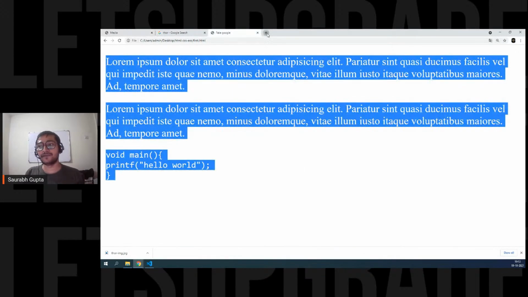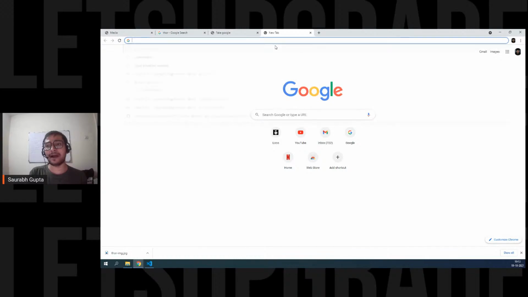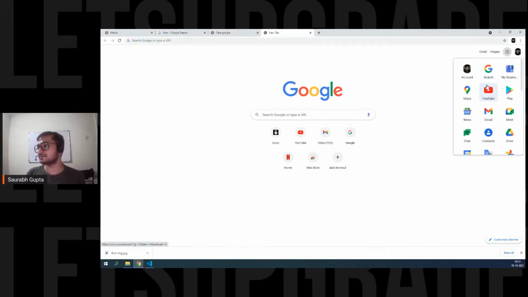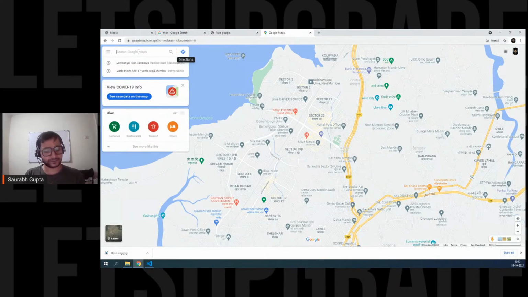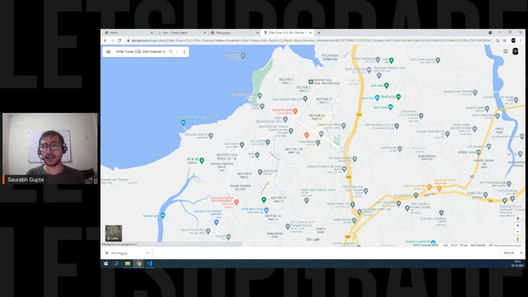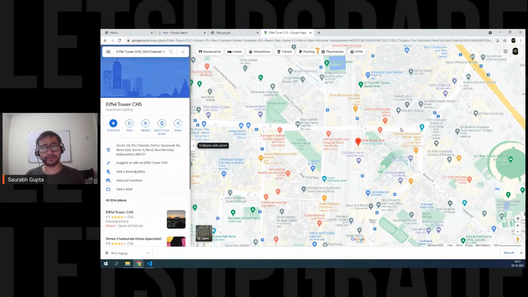So let's do it. For that, first go on Google Maps. Where is maps? Maps here. And now search for anything. So let's search for Eiffel Tower. Here we go. We have the Eiffel Tower map. Now here, click on share.